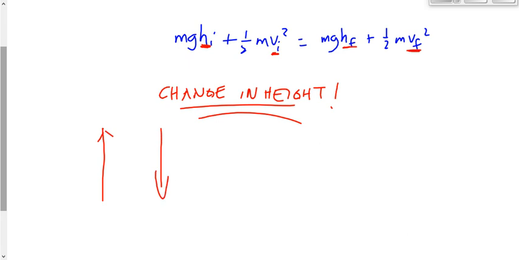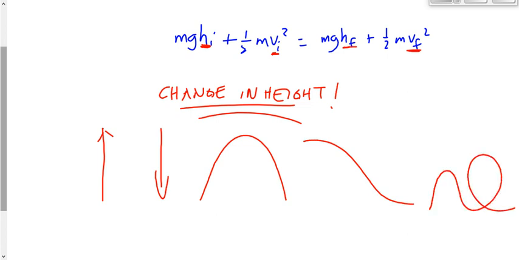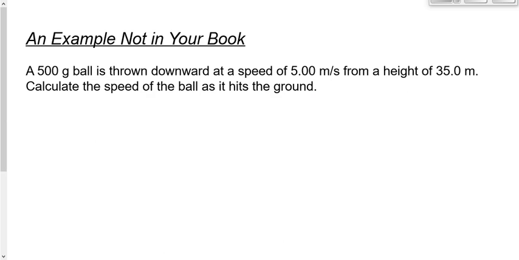It can go down like this. It can go over a hill like this. It can go down a hill like this. It can go any kind of a roller coaster type thing like this. Doesn't matter what the path is. As long as there's a change in height, it's usually practical to use the law of conservation of mechanical energy. Let's take a look at an example.